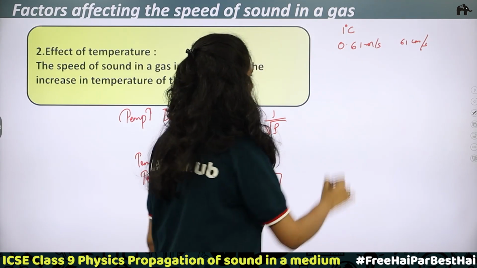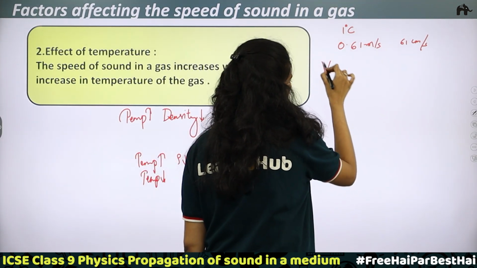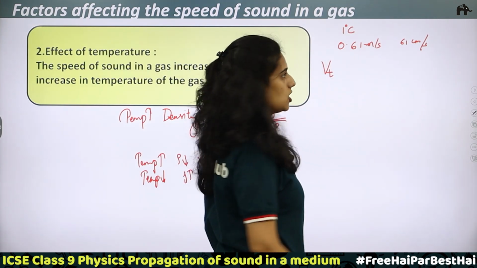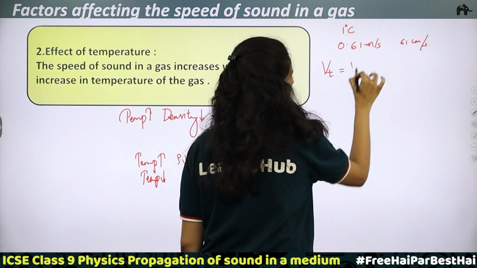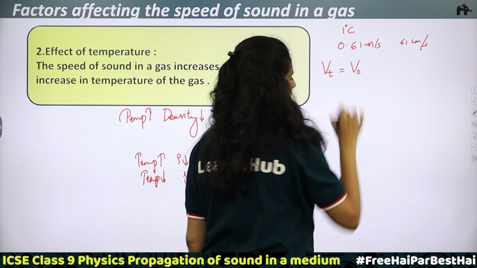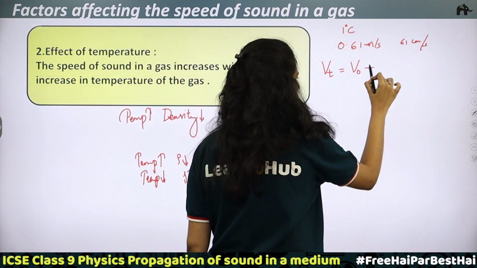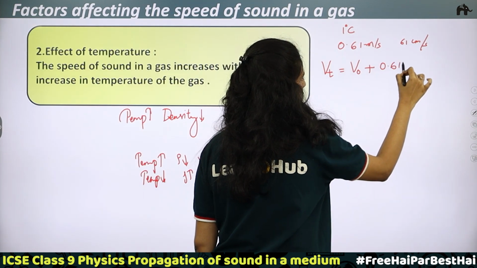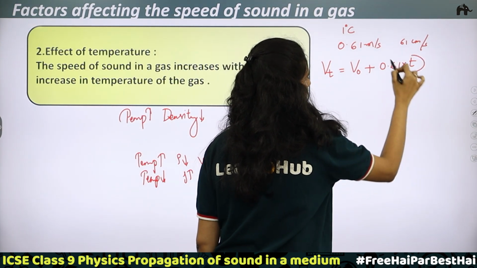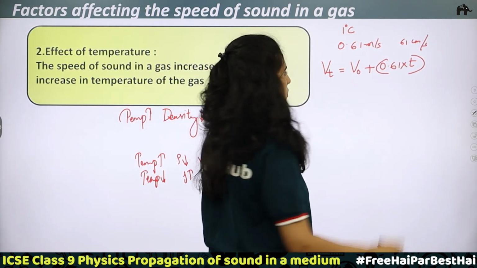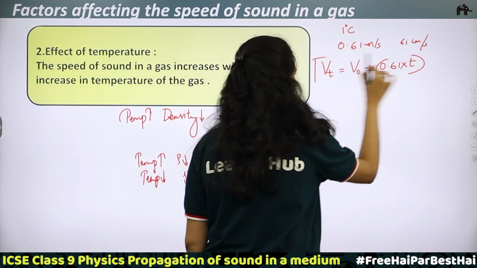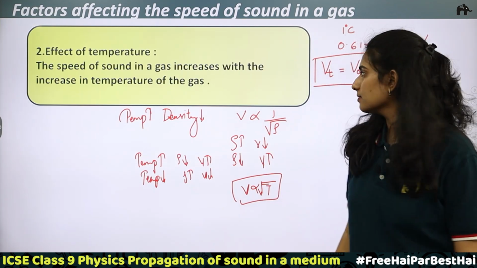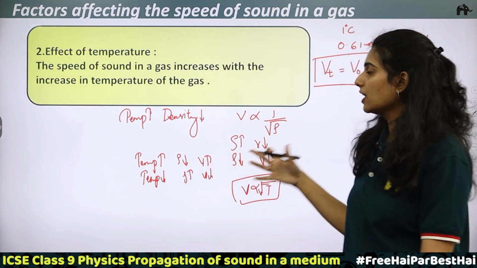And the relation is, the velocity of sound at temperature t, Vt, will be equal to the speed of sound at 0 degree Celsius plus 0.61 into the temperature t in degree Celsius. So when you do this, you will get the speed of sound at temperature t. This is the effect of temperature.